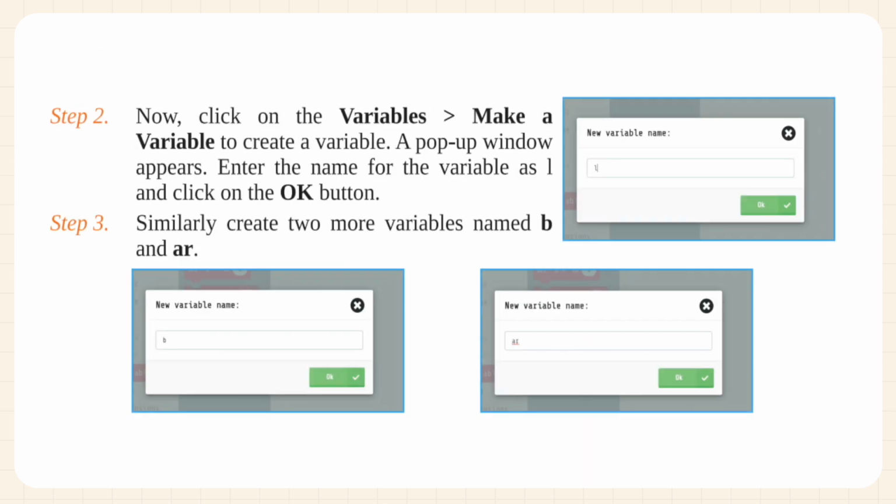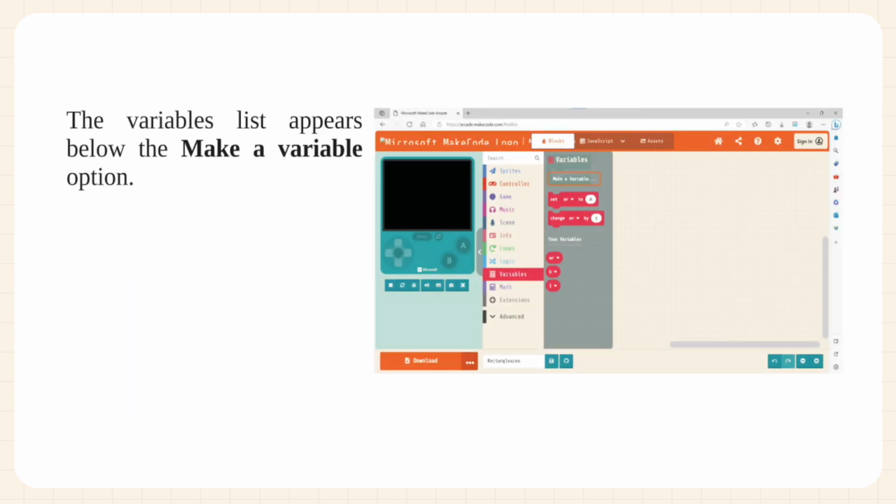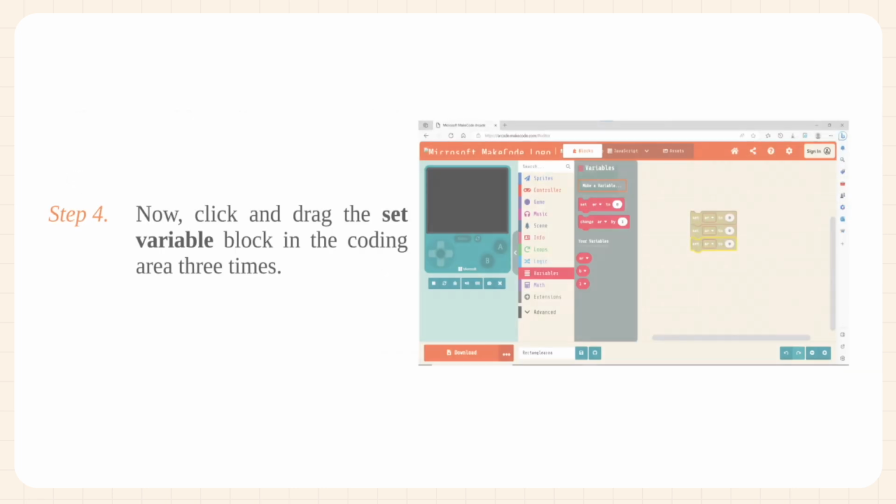Step 2. Now, click on Variables, Make a Variable to create a variable. A pop-up window appears. Enter the name for the variable as I and click on the OK button. Step 3. Similarly, create 2 more variables named B and AR. The variables list appears below the Make a Variable option. Step 4.